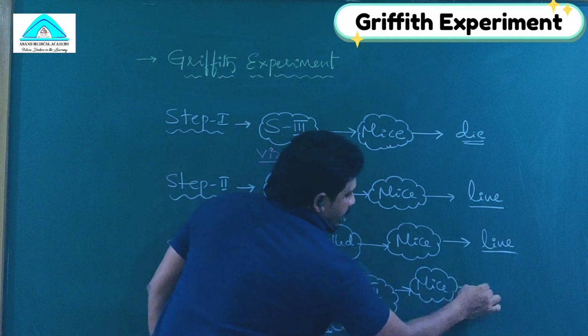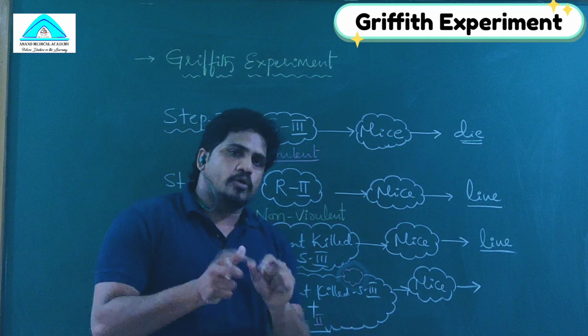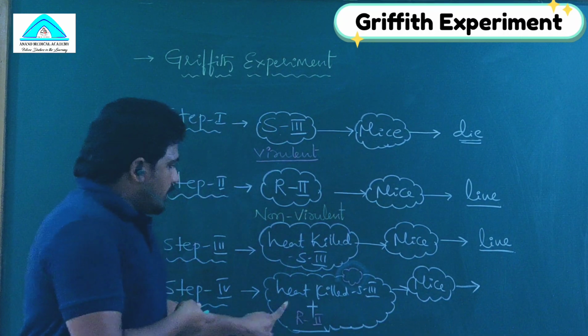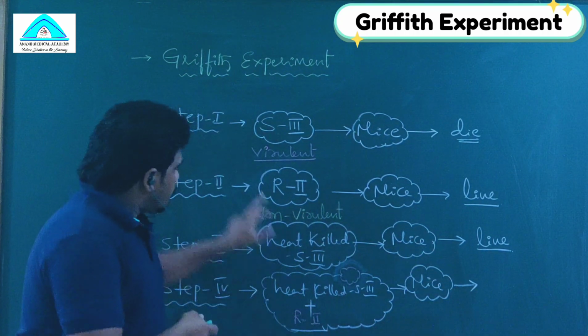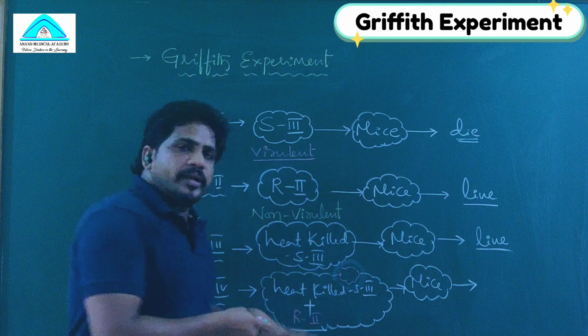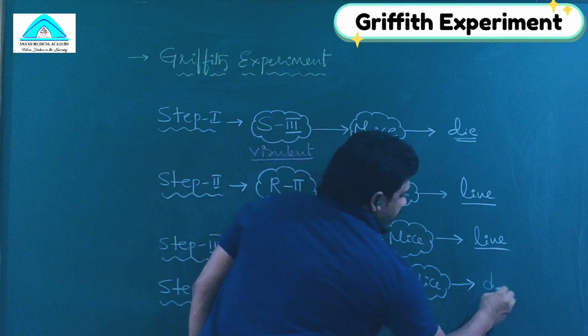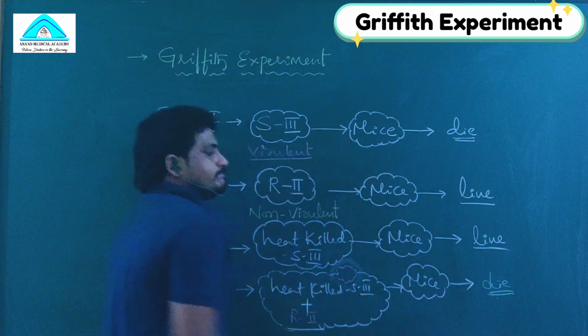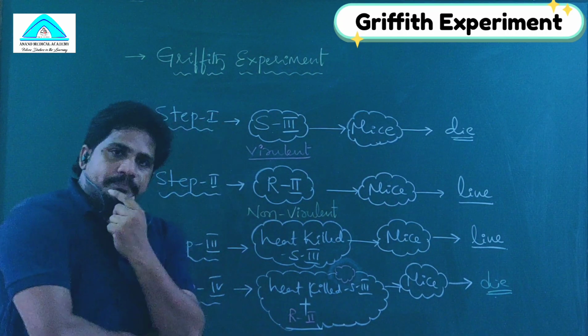Then what will happen to the mice? You guess with your common sense. Heat killed S3, the result is live, and R2, the result is live. So with both combined, the mice should live. But here what happened? The mice died.